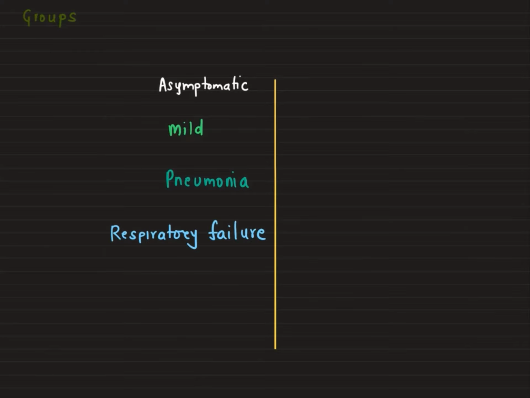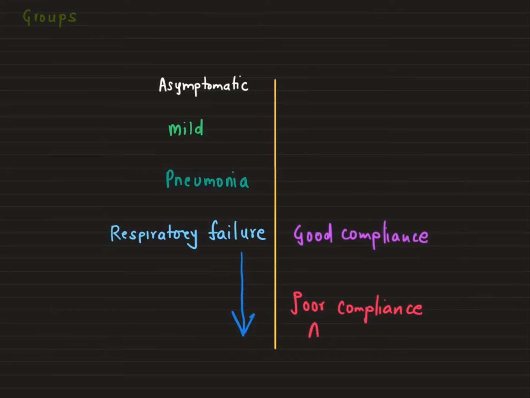COVID-19 spectrum ranges from asymptomatic to mild to pneumonia to hypoxia. Initially, the hypoxia is with good lung compliance, where the mechanism is diffusion defect or pulmonary microthrombi. Later on, it progresses to poor compliance, that is ARDS, where ARDS management is needed, which initially they have altered, as good compliance requires different treatment.